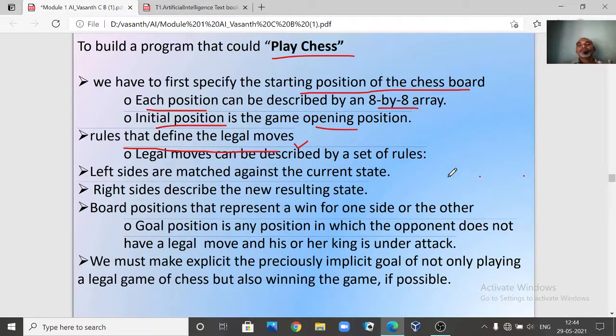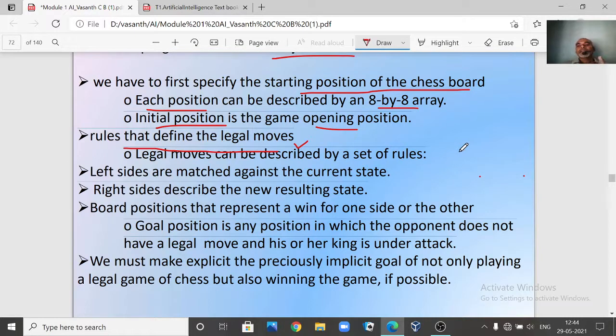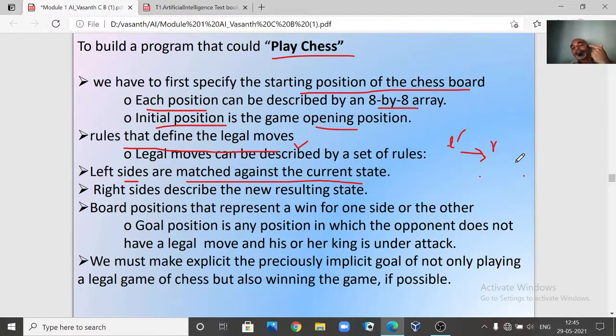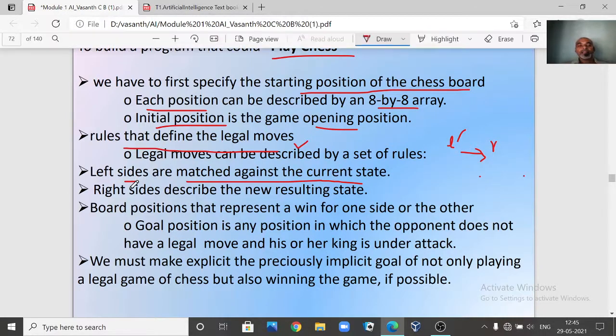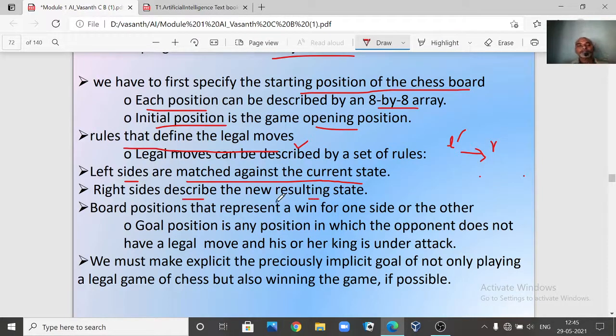When you are writing rules, generally they will be written in such a way that they have two parts: a left hand side and a right hand side. So it has an if-then statement. The left side we have to match against the current state. If this matches the current state, then you apply this rule, and you go to the next position, or the next state. So there is a change in the state. The left side is matched against the current state, and the right side describes the new resultant state.